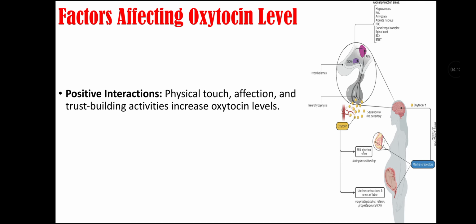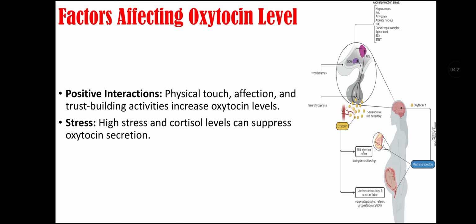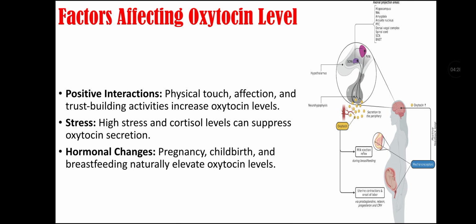Factors affecting oxytocin level. First is positive interaction, which may include physical touch, affection, and trust building activities that increase oxytocin level. Second is stress, as high stress and cortisol level can suppress oxytocin secretion. Third is hormonal changes, as pregnancy, childbirth, and breastfeeding naturally elevate oxytocin levels.